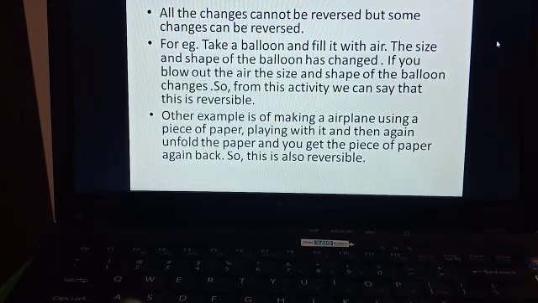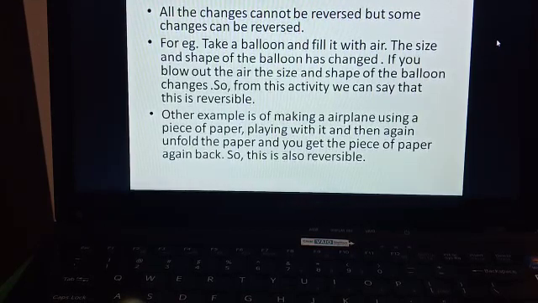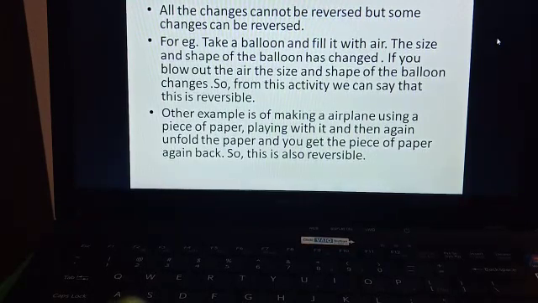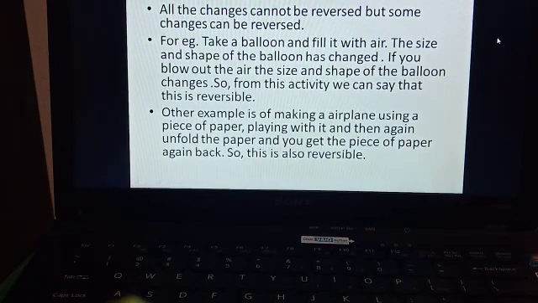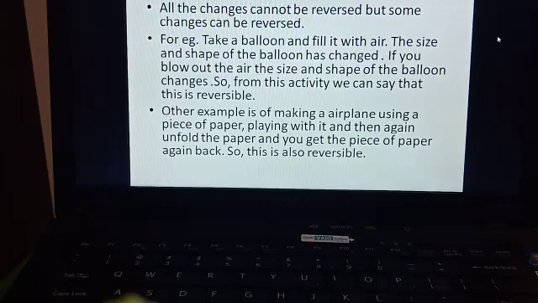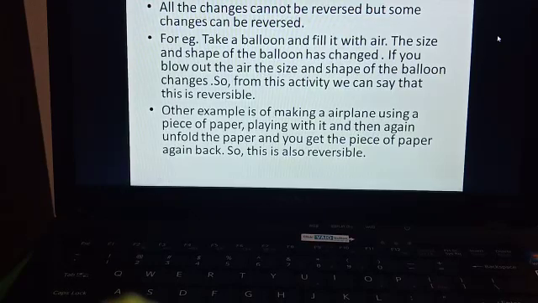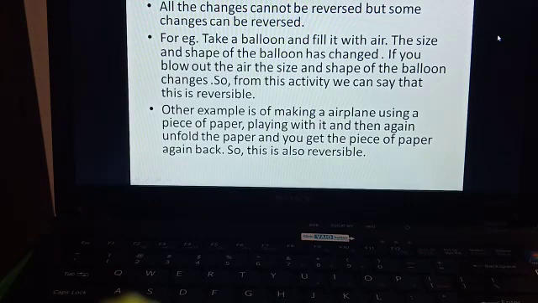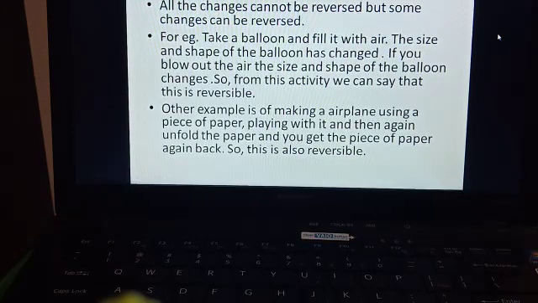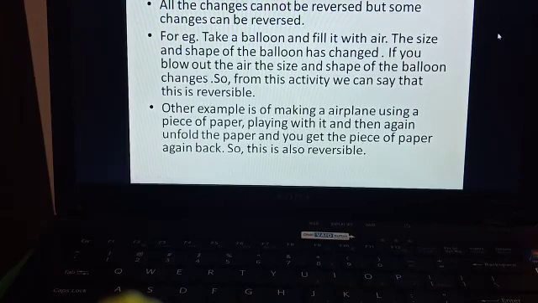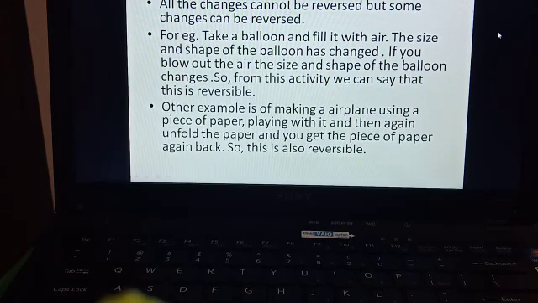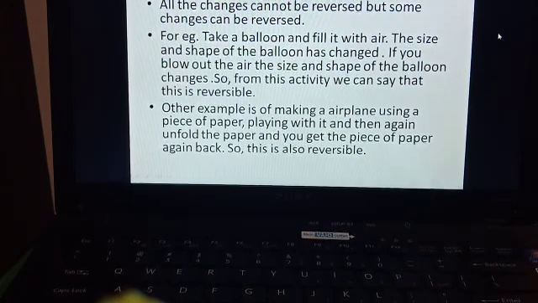Similarly, we saw about the roti and the dough, right? You roll the rotis, you put them on the tawa and steam them, and after that, can you get back the dough again once the roti is made? No, it's not possible. So that is why some of the changes are reversible and some are irreversible.